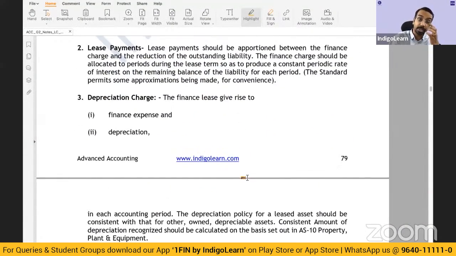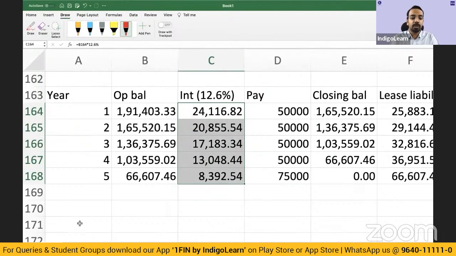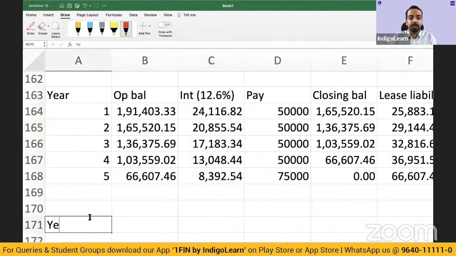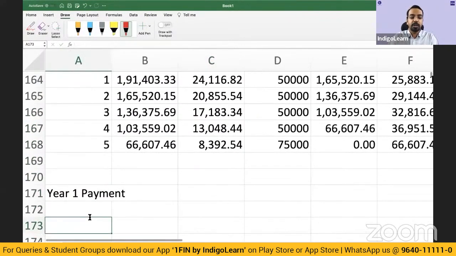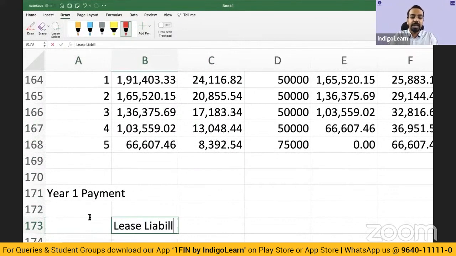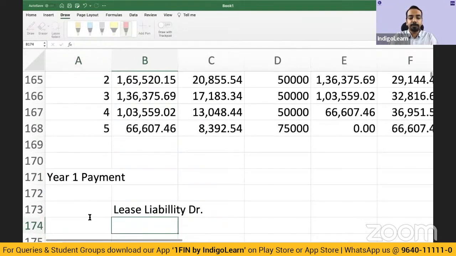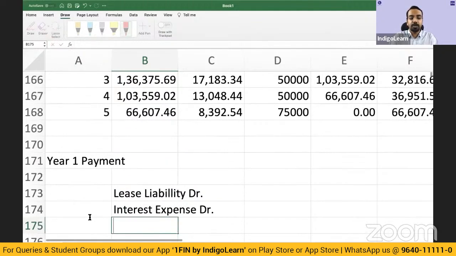Who will charge the depreciation? Depreciation will be charged by the lessee generally on the SLM basis over the period of the lease. If the useful life is less than the period of the lease, then you will restrict yourself to the useful life. The lessee will also charge finance expense like what we have computed here. So when payment is done, for example, first year payment: lease liability debit, interest expense or finance charges debit, to bank.